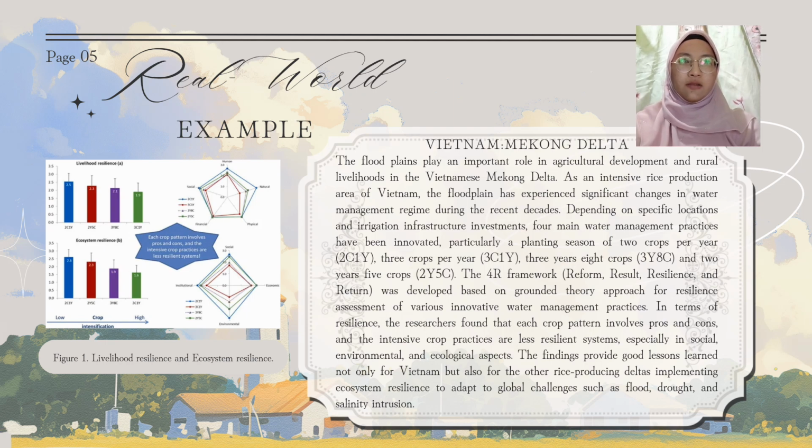The 4R framework, Reform, Result, Resilience and Return, was developed based on a grounded theory approach for resilience assessment of various innovative water management practices. In terms of resilience, the researchers found that each crop pattern involves pros and cons, and the intensive crop practices are less resilient systems, especially in social, environmental and ecological aspects. The findings provide good lessons learned not only for Vietnam, but also for other rice-producing deltas implementing ecosystem resilience to adapt to global challenges such as flood, drought, and salinity intrusion.